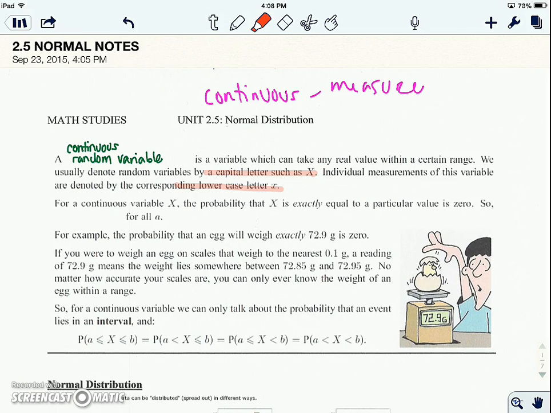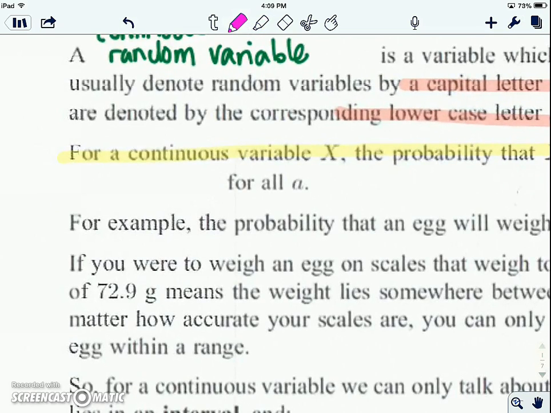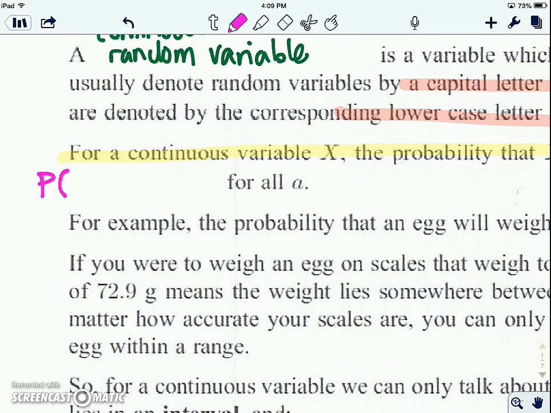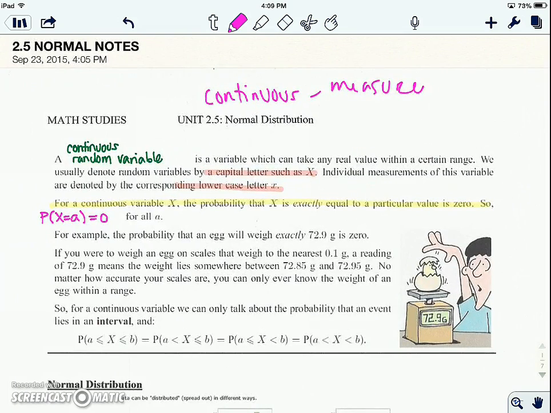For a continuous random variable X, the probability that X is exactly equal to a particular value is 0. So the probability, P(X = a), is 0 for all a. Okay, and let me explain that in English now. For example, the probability that an egg will weigh exactly 72.9 grams is 0. Let's think about this, okay?